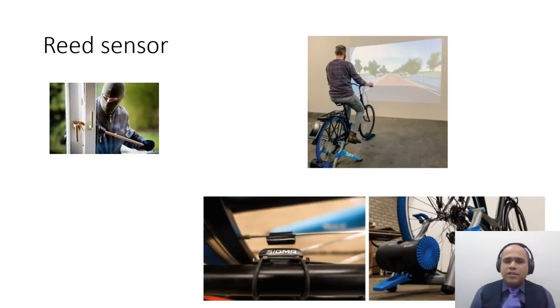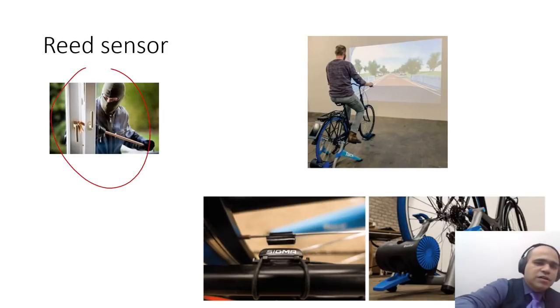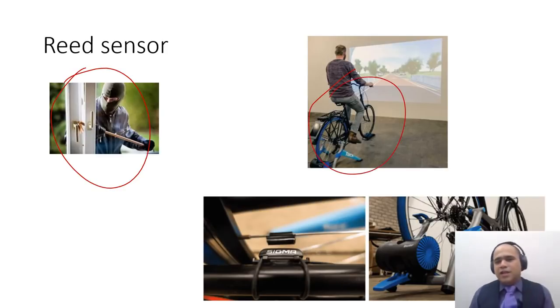Now this is a very simple sensor, a reed sensor, which can be used in a burglar alarm application, or can be used to measure cycling. Nowadays everybody, because of COVID, is inside the home, and they can have these kinds of cycles, and when you run this cycle you can measure the speed by connecting a reed switch.